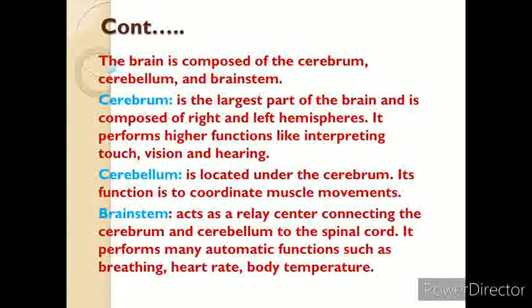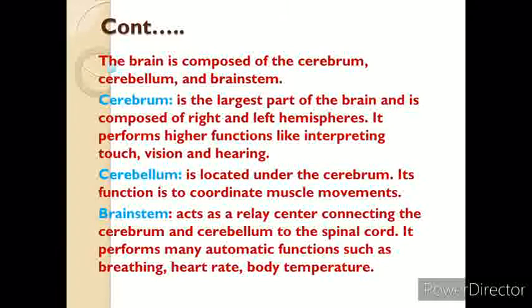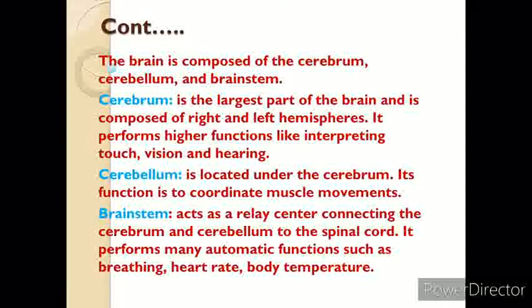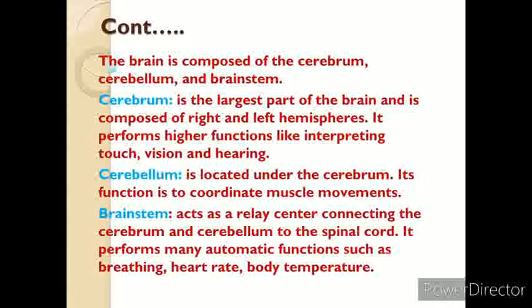The cerebrum is the largest part of the brain and is composed of right and left hemispheres. It performs higher functions like interpreting touch, vision, hearing, as well as speech, reasoning, emotions, learning, and control of movement.